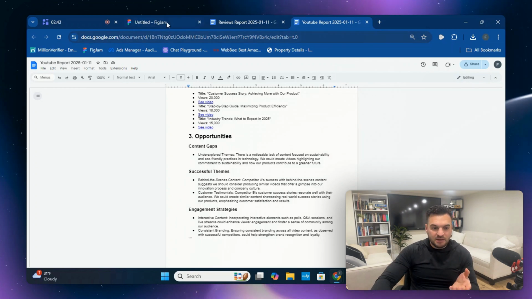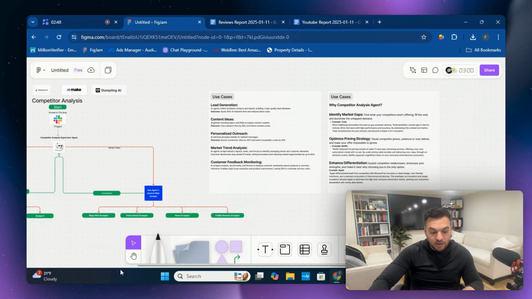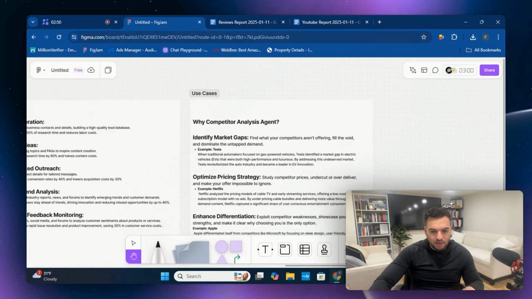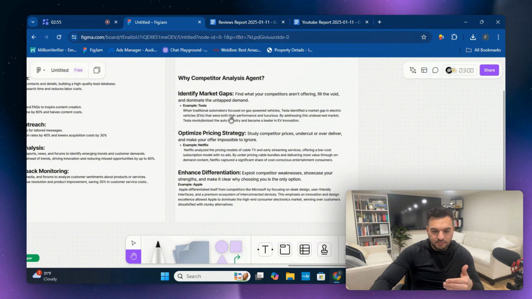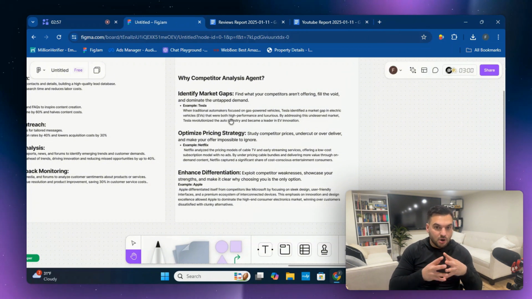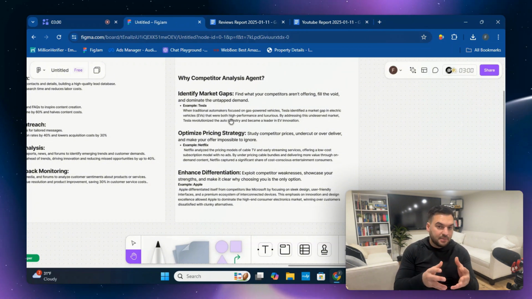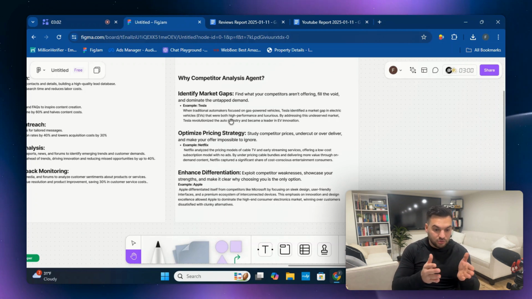So with that being said, let's go over to the use cases since we're talking about it. Why a competitor analysis agent, right? And like I mentioned before, you can identify market gaps. Simply find what your competitors aren't offering, fill the void, and dominate that untapped demand. You can do so from this system.